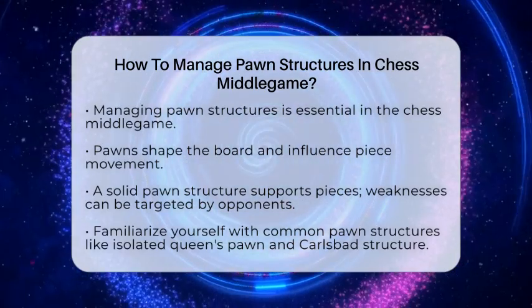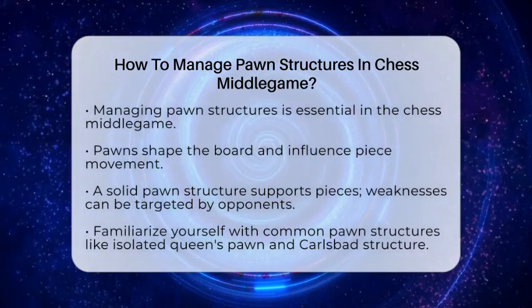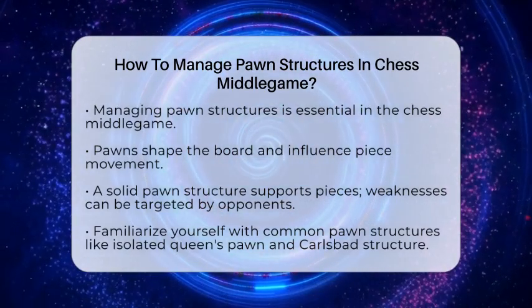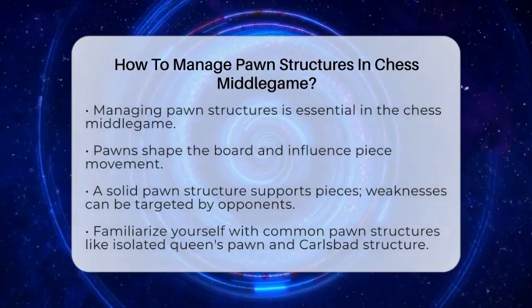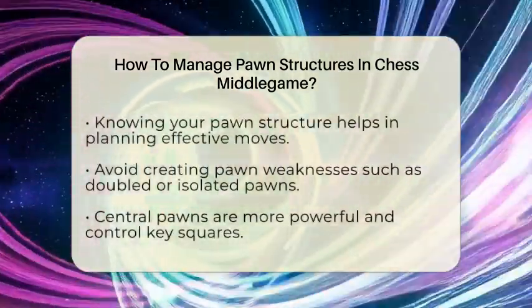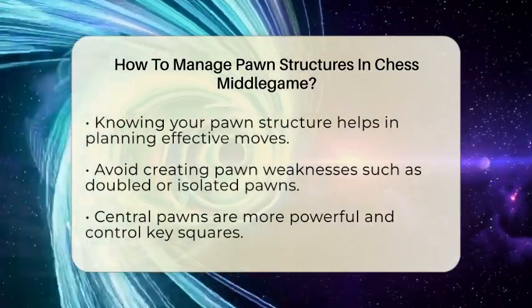Next, familiarize yourself with common pawn structures. For example, the isolated queen's pawn, hanging pawns, and the Carlsbad structure each suggest different strategies. Knowing your pawn structure type helps you plan your moves effectively.